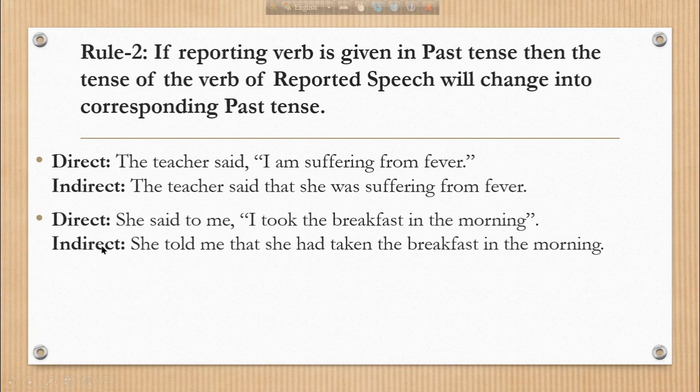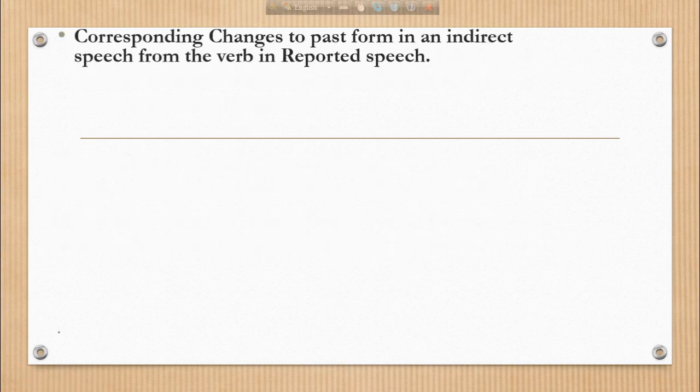Here we have another example. She said to me, "I took the breakfast in the morning." So the indirect speech will be, she told me that she had taken the breakfast in the morning. Corresponding changes to past form in an indirect speech from the verb in reported speech.